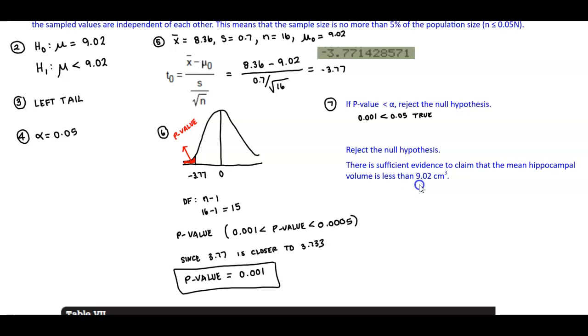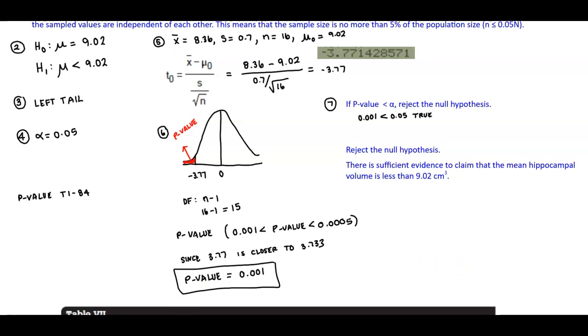Okay. Now, if we wanted to find the p-value using the calculator, I'm going to show you the calculator version. So if I wanted to find the p-value here with the TI-84, well then this is what I would have to do.